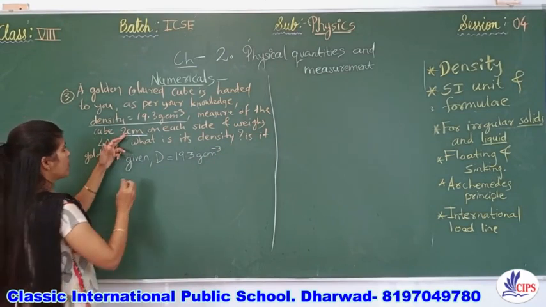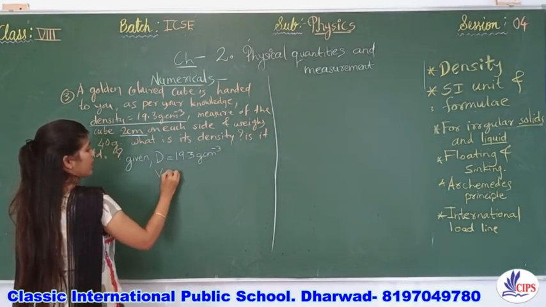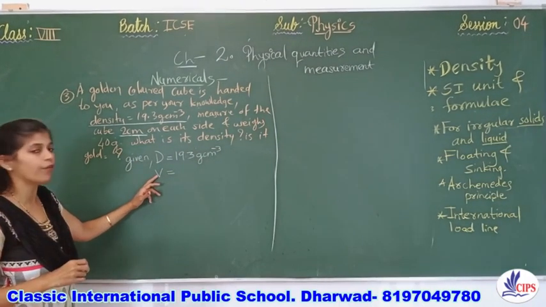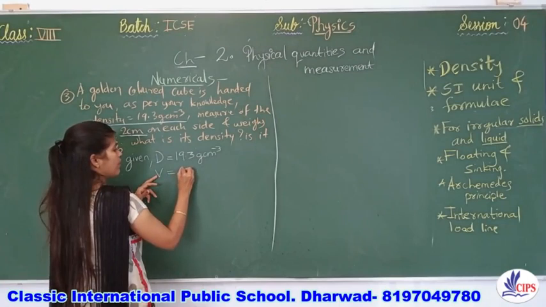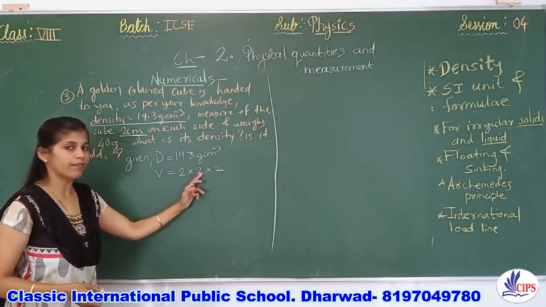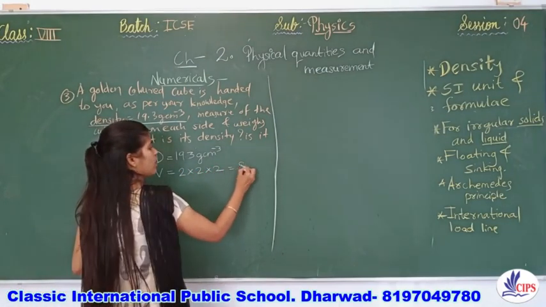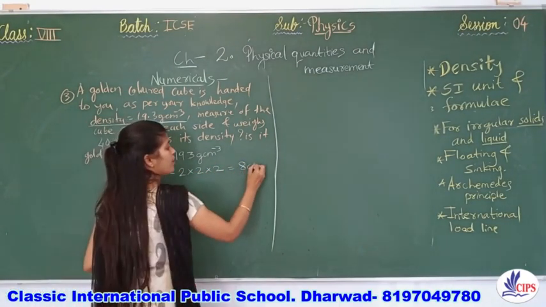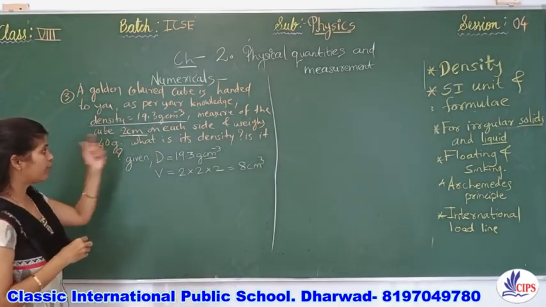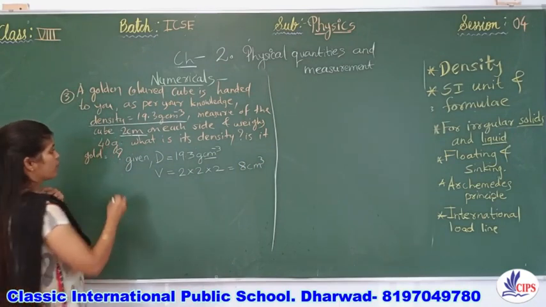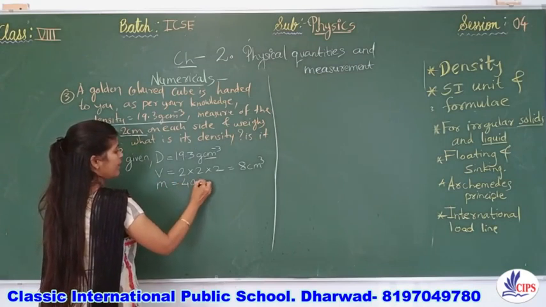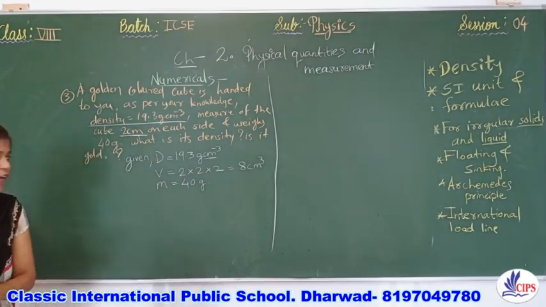This cube having sides 2 centimeter, right? So it will help us to find out the volume of that cube. So volume is equal to side into side into side. Everywhere 2, 2 2s are 4, 4 2s are 8. What is 8? 8 will be cubic centimeter. Okay, and third one, the information is 40 gram. What is that 40 gram? It weighs, means its mass contains 40 grams. Okay, this is the information.